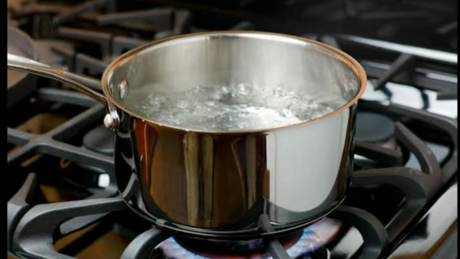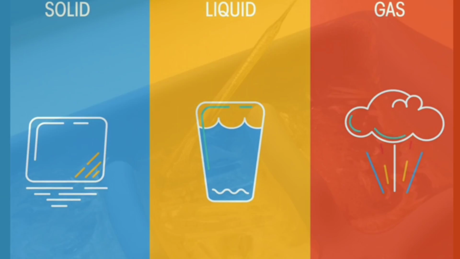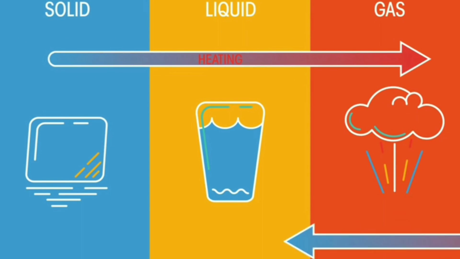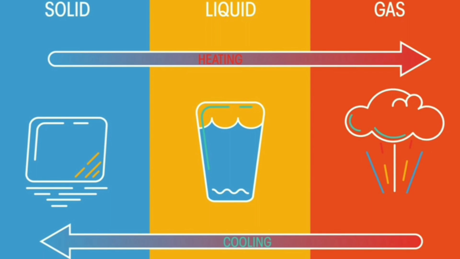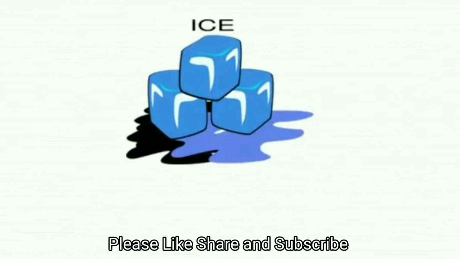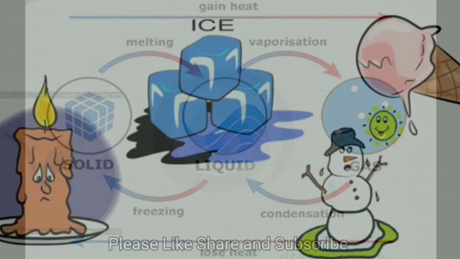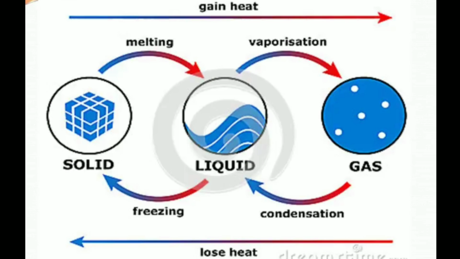Does water change into vapor the moment we place the vessel on a stove? No. Does water kept in a fridge change at once into ice? No. A specific amount of heat must be gained or lost before the state of a substance can change. The change in physical state is determined by how hot the substance becomes on gaining heat or how cold on losing it.